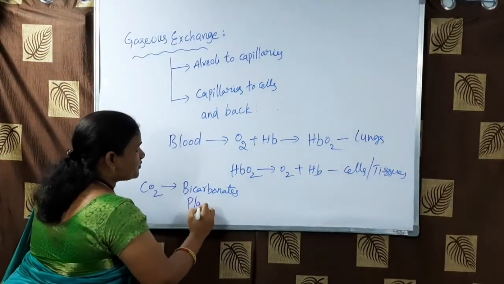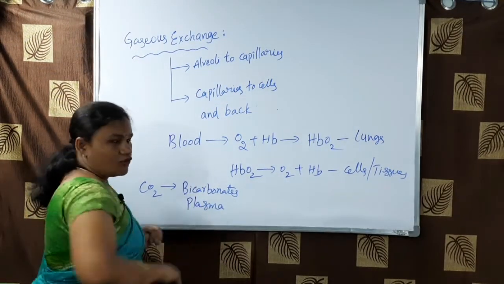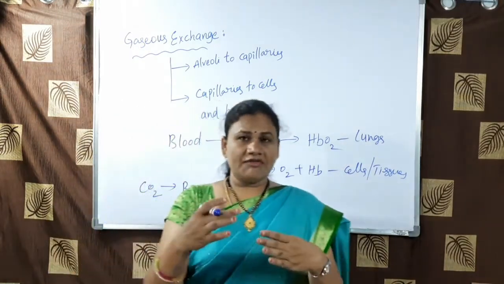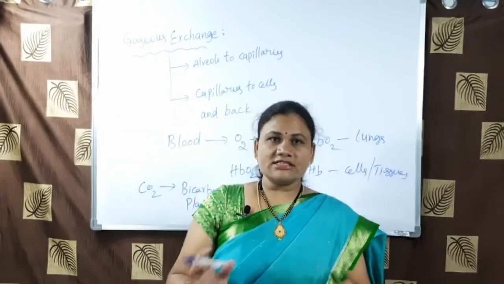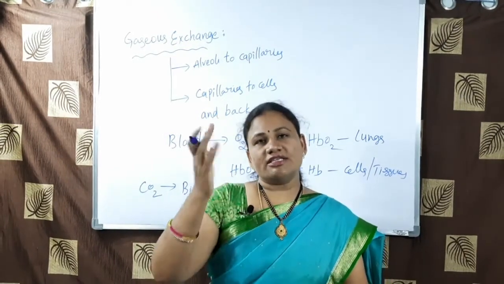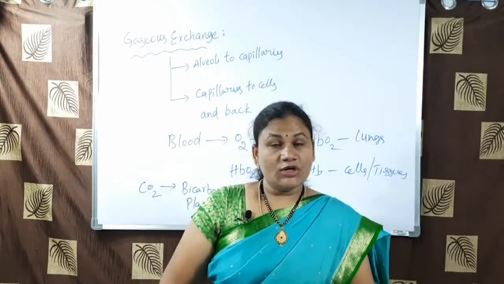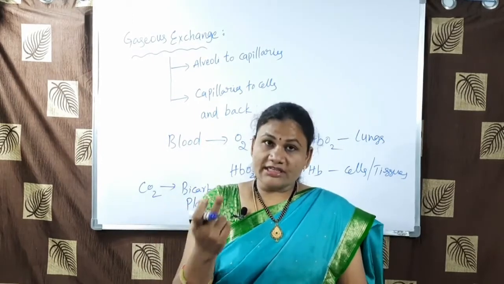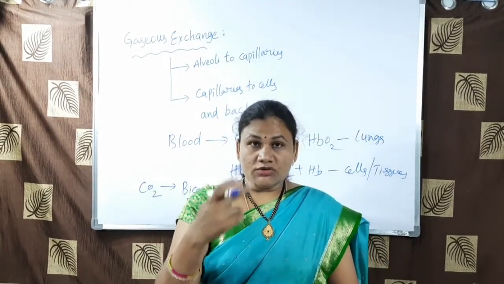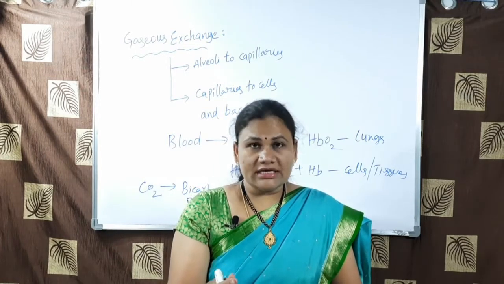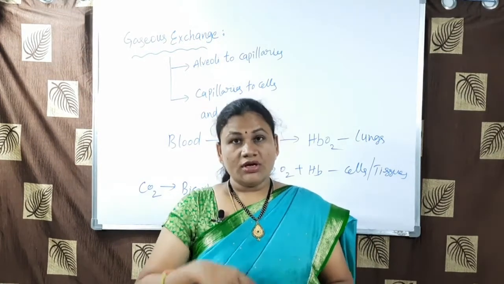Where will it be? In the plasma of the blood. However, oxygen directly combines with hemoglobin. It has such capacity that it directly reaches each and every cell of the body. Whenever oxygen is utilized, energy is produced.